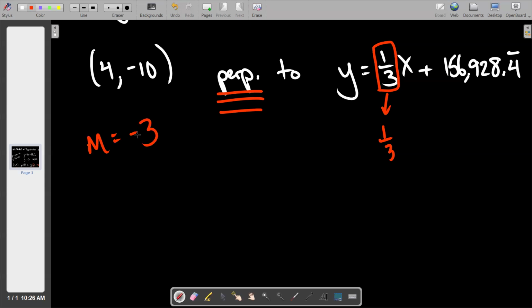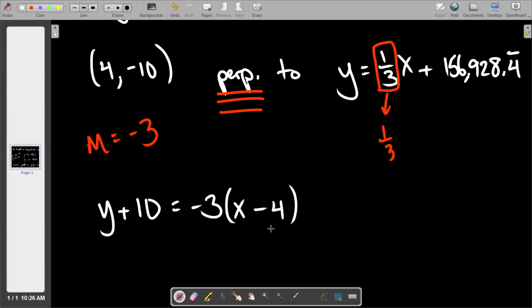That's it. Take what's given, mess with it if necessary, don't if not necessary, and then do what we do. And again, let's just write the first version of the equation. We know we're practicing converting. I'm not going to take up notes time with that. So my equation would be y plus 10 equals what? -3 times this. Yes, it's all about going in, stealing the slope, and then deciding if you want to mess with it or not.